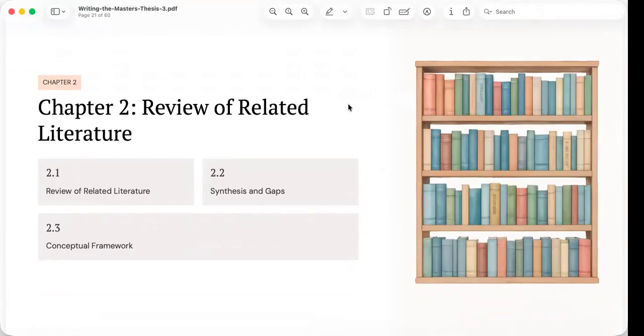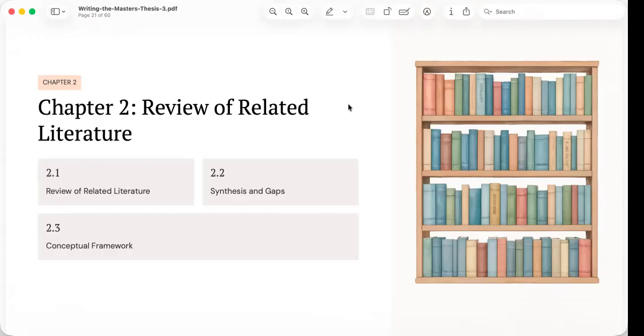We now begin with chapter 2, the review of related literature, which many researchers consider one of the most intellectually demanding chapters of the thesis. Unlike chapter 1, where you explain your own research problem, chapter 2 requires you to enter a conversation with other scholars. It asks a simple but important question. What is already known about this topic?